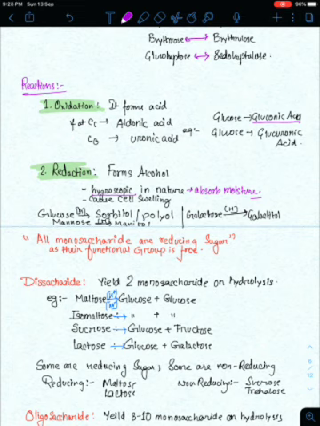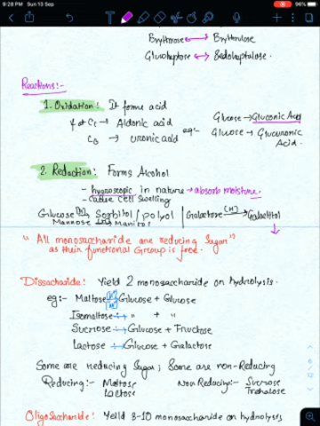Galactose forms galactitol. Now this is important because galactitol is important in cataract, which occurs in adults. I will teach you the cataract concept later, but I can just describe what happens in cataract formation. You have a hereditary problem in metabolism of galactose.